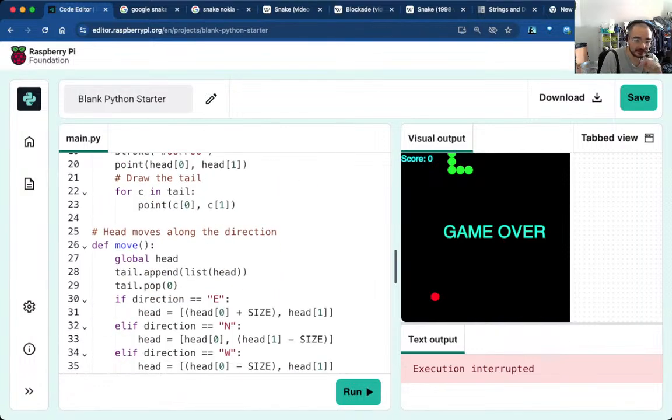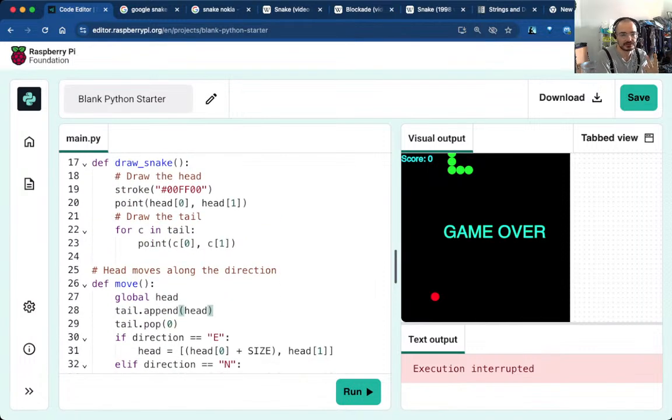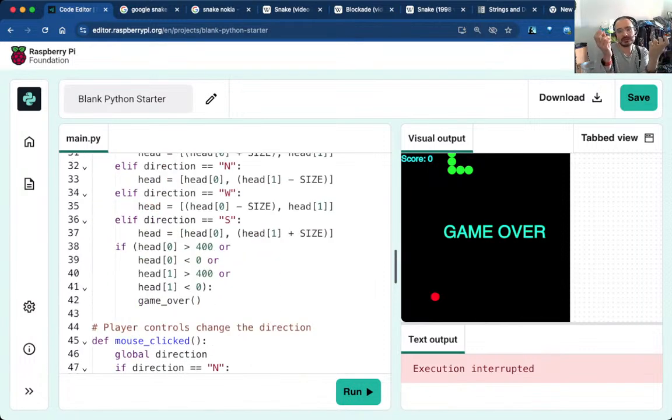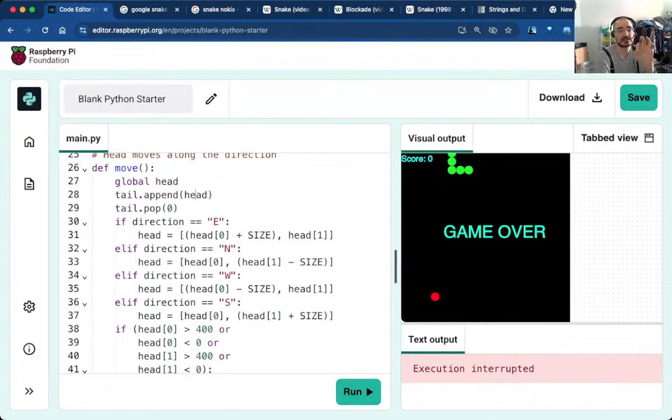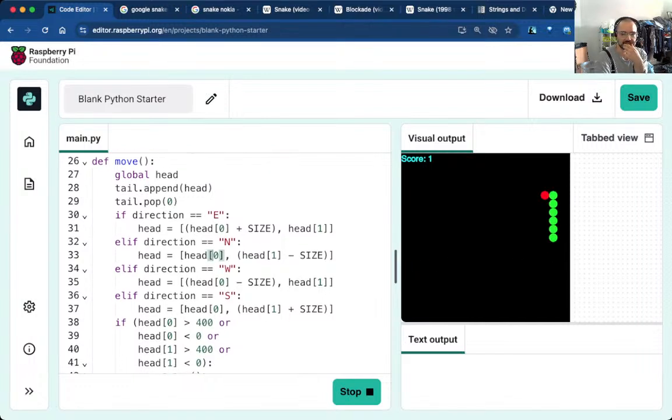Right. Initially, I had done this, which you'd think would make sense. I just put the head into the tail, just like we can compare. When I say those two lists are equal, I don't mean the pointer in memory is the same, just that the elements are equal. It understands that. But if I actually had this, it's going to add not a copy of head, but a pointer to head, meaning my snake's not going to grow, or maybe it does, because actually I'm using comparisons there.